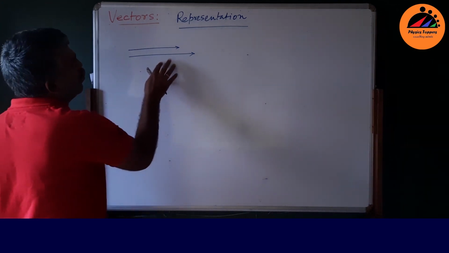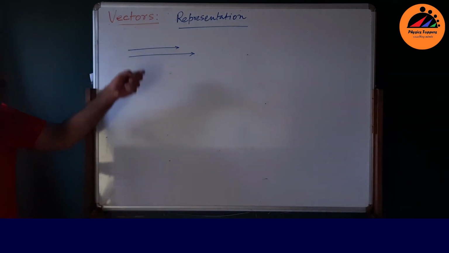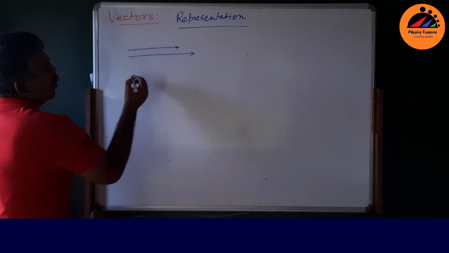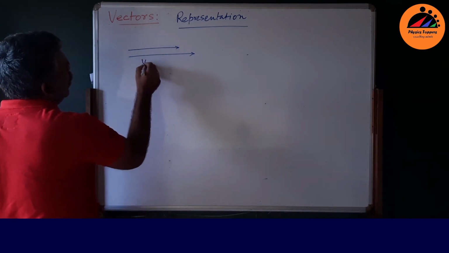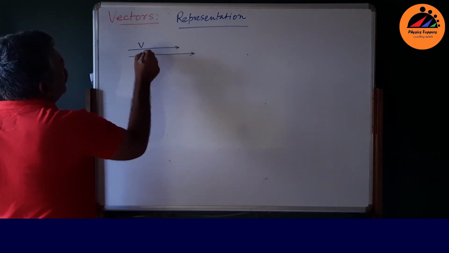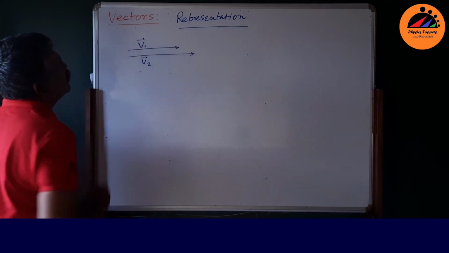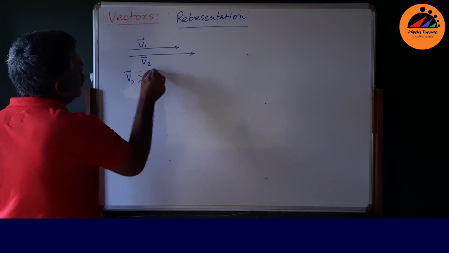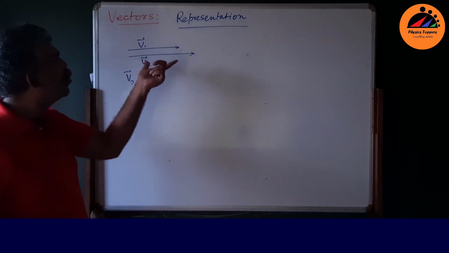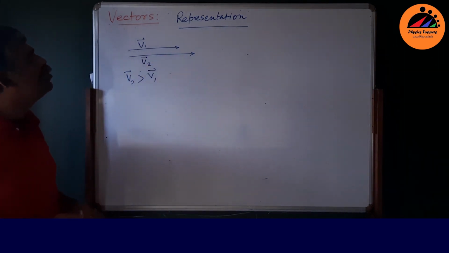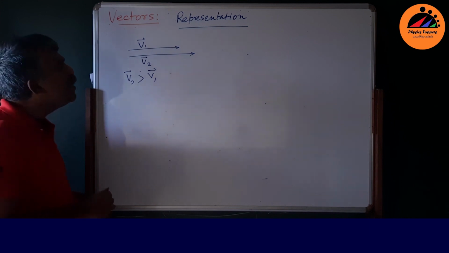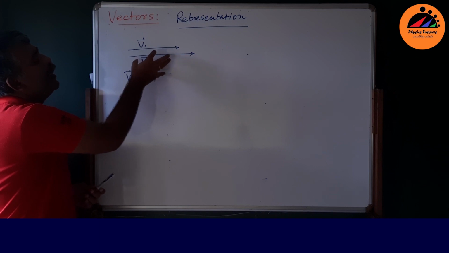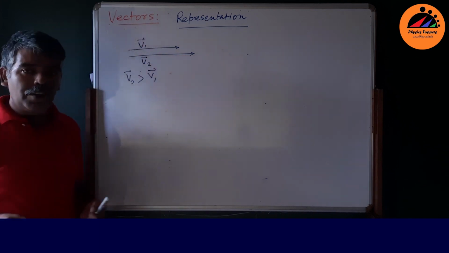Usain Bolt is moving faster than this person. So suppose this is v1 and this is v2. So v2 is greater than v1. So this arrow automatically gives you a feel that the magnitude of this velocity is greater than this velocity.